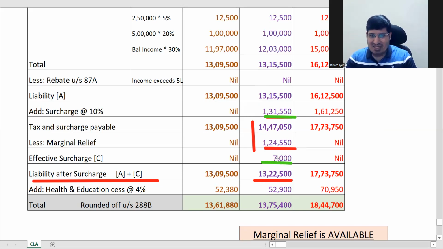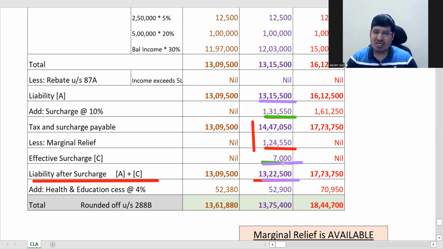So now see, this is your tax liability and this is the effective surcharge which you have paid extra. Add these two, and again you will get the same figure here. These are two ways of computing it.